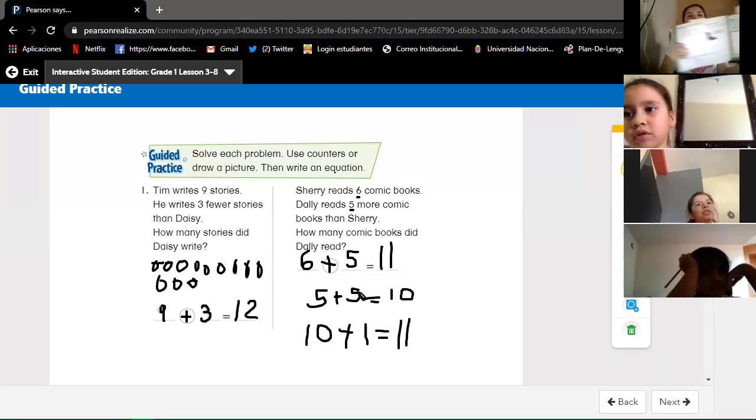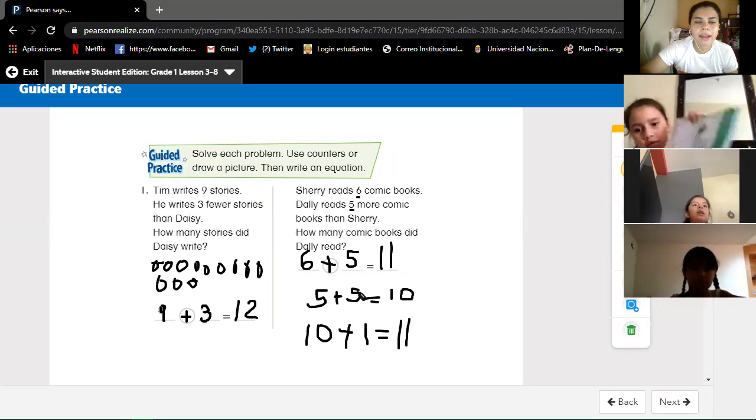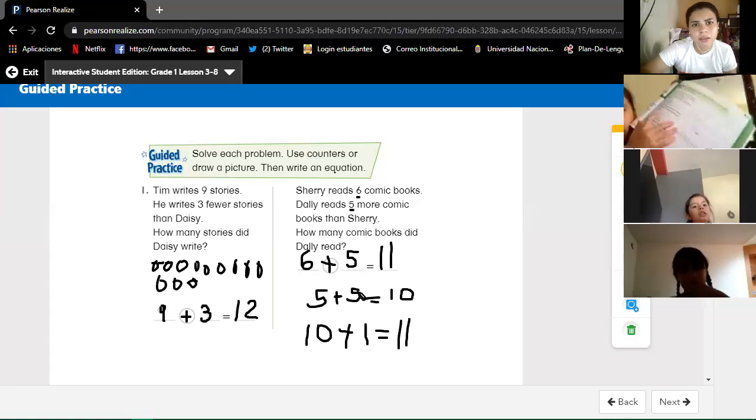The last class, we just did this. And we didn't move forward. But I already did this one. And the next page? Did you do the next page? The independent practice, all right?